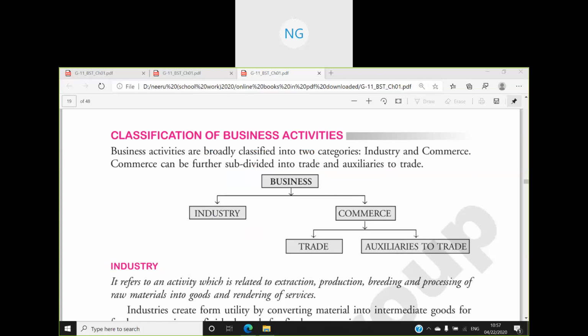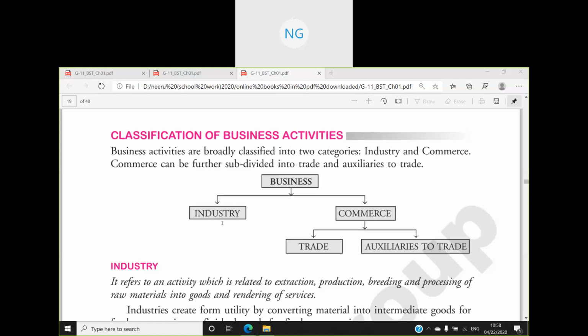What are those categories? Classification of business activities. Business is a big term, as you can see here. We have classified business into two parts, industry and commerce. Commerce can further be divided into trade and auxiliaries to trade. We already know the meaning of business. Now, let us see the meaning of industry.